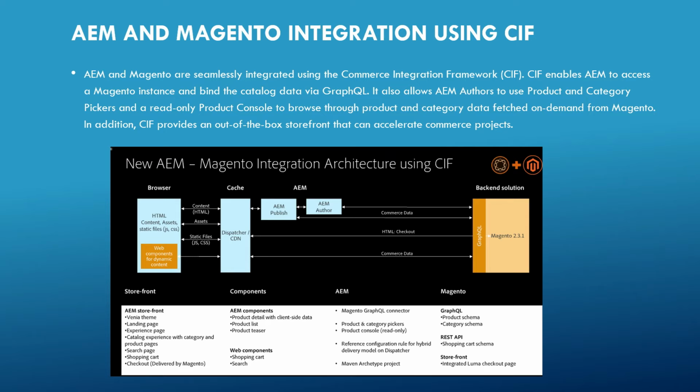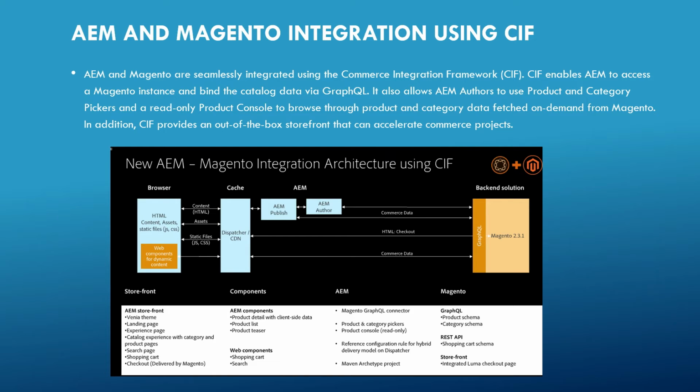Also, they can map the products and categories to pages. They can create their own product and category pages, and they can pick the data from Magento through this GraphQL. Another thing is that this will also provide an out of the box storefront called Venia. That can accelerate the implementation. It's a kind of reference implementation.